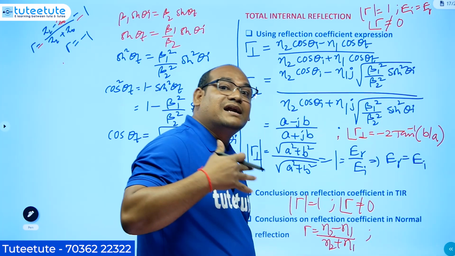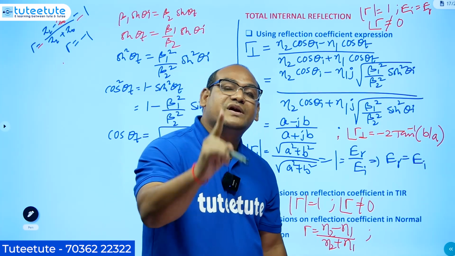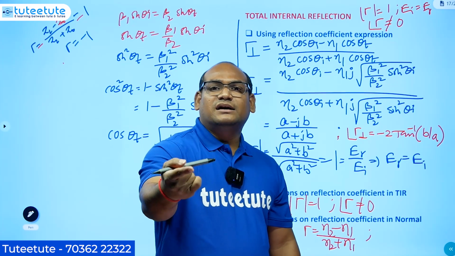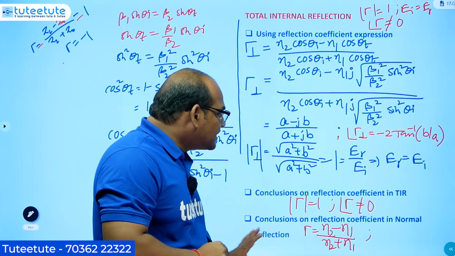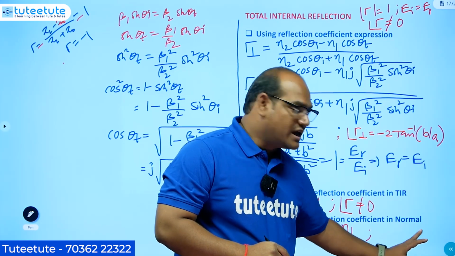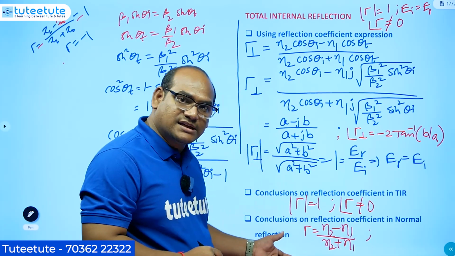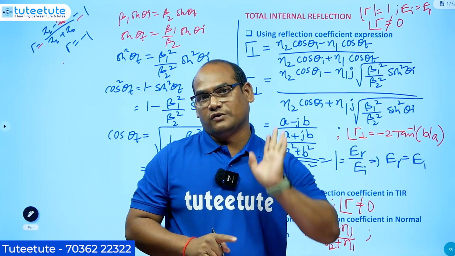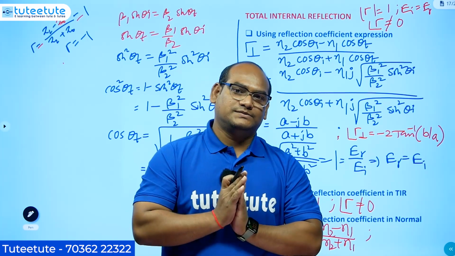So phase will not be added to the reflection coefficient, and the same phase will be there for the incident wave and reflected wave. If you take the normal reflection case, the reflected wave phase is not different from the incident wave. That is a very, very important point.